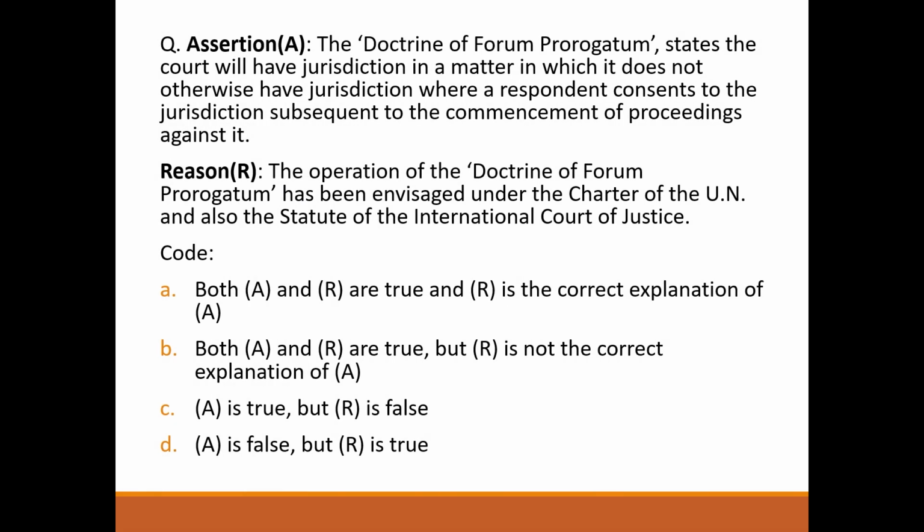Next question, assertion. The doctrine of forum prorogatum states that the court will have jurisdiction in a matter in which it does not otherwise have jurisdiction, where a respondent consents to the jurisdiction subsequent to the commencement of proceedings against it. Correct. The operation of the doctrine of forum prorogatum has been envisaged under the Charter of the UN and also the Statute of the International Court of Justice. Correct. So the answer will be option A. Both A and R are true, and R is the correct explanation of A.